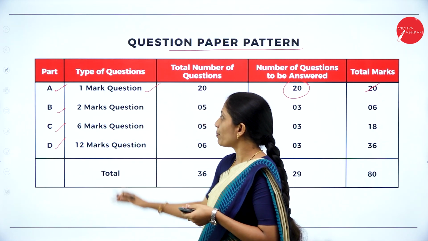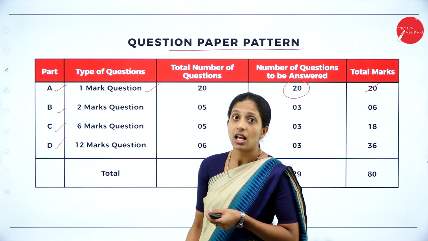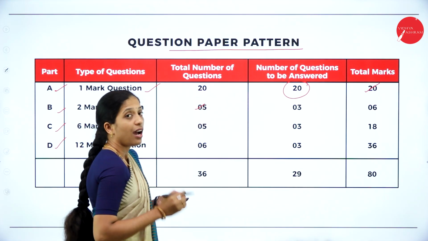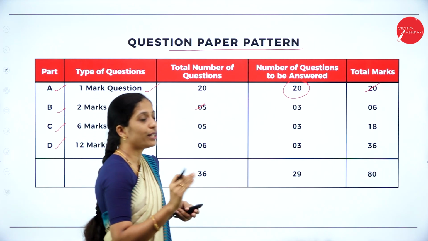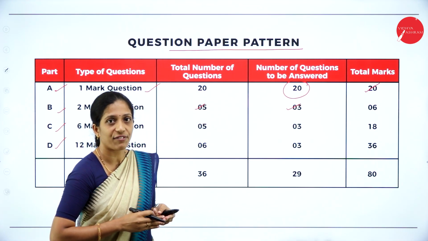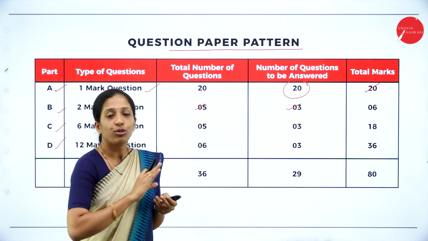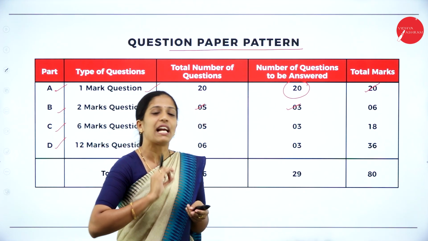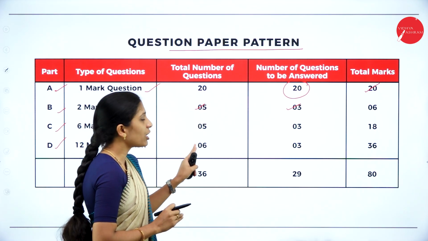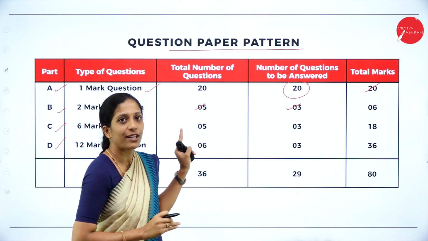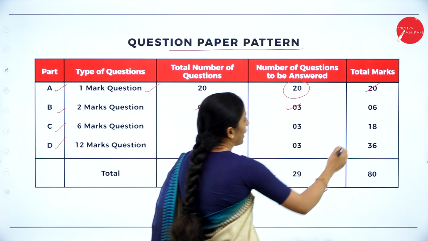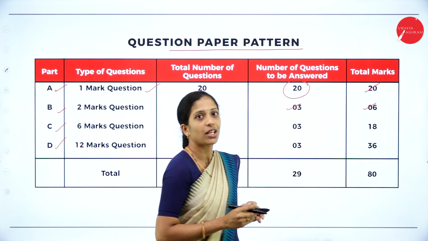Now coming to section B, it is 2 marks questions, where they'll ask you 5 questions, out of which you are going to answer only 3. So here you will have an option, so you can be on a safer side. But in section A, no option. You have to compulsorily attend all the 20 questions to get your 20 marks. Section B, that is your 2 marks questions, out of 5 questions you are going to answer only 3, so that you can get 6 marks under section B.